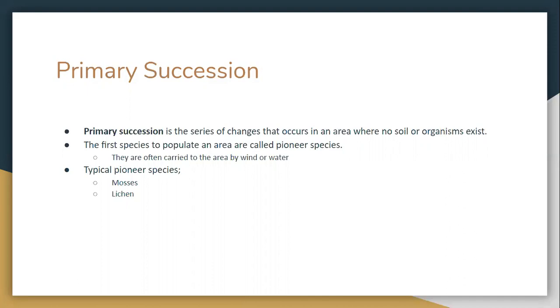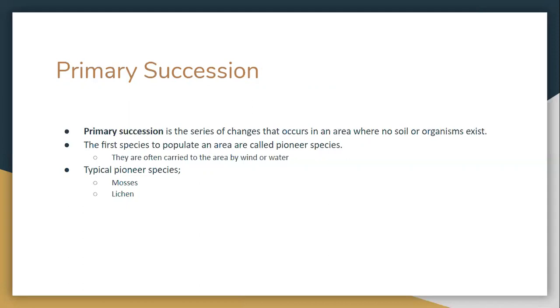Typical pioneer species include mosses and lichens. Lichens are like a fungus, or like an algae-like organism growing in a symbiotic relationship. So think about this. Lichens are fungi and algae growing in a symbiotic relationship. And as a review, a symbiotic relationship is when two species have some type of relationship and at least one of those species is benefiting. Two chapters ago, we discussed different types of symbiotic relationships, but this is just the general relationship we're talking about.